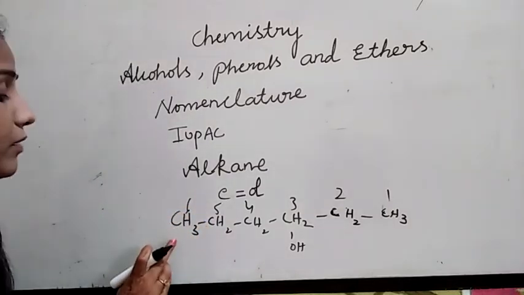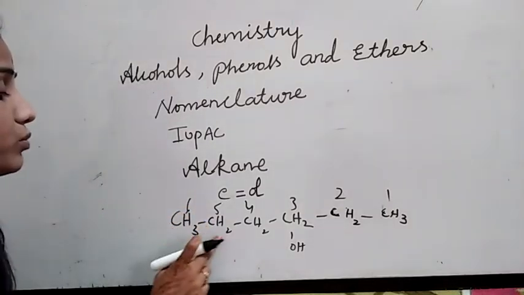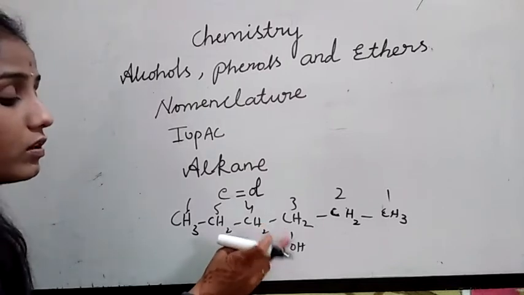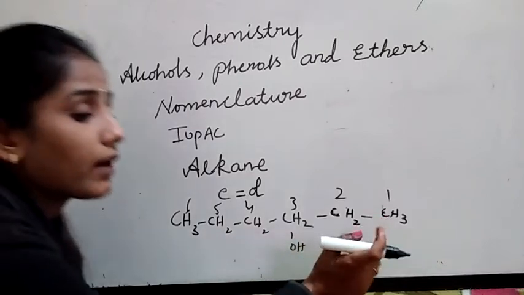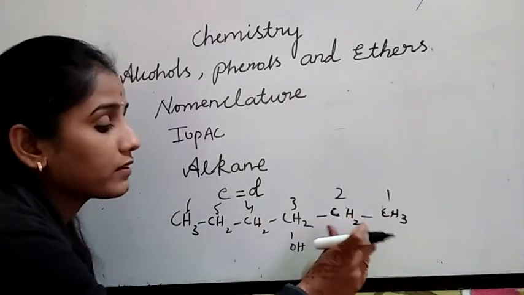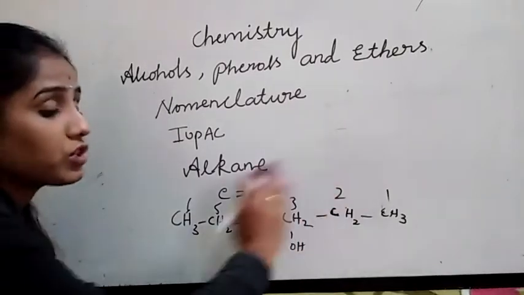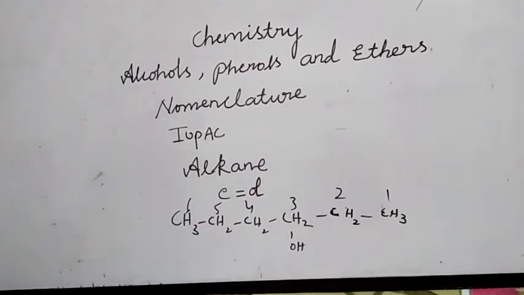If I give numbering from this side, 1, 2, 3, 4, the hydroxyl group will come at the fourth position, right? So I have to number nearest to the hydroxyl group. Like this, I have to select the longest chain of carbon.